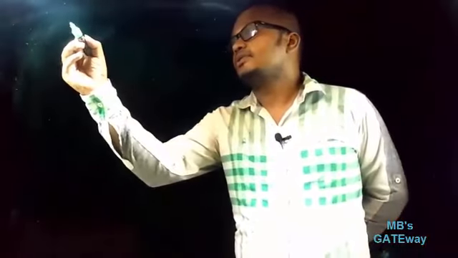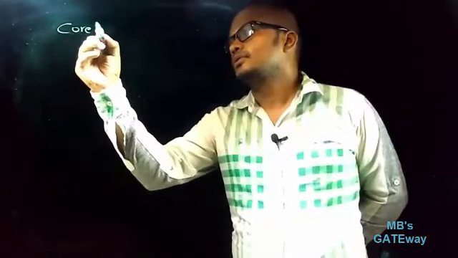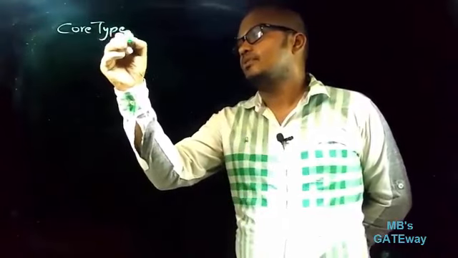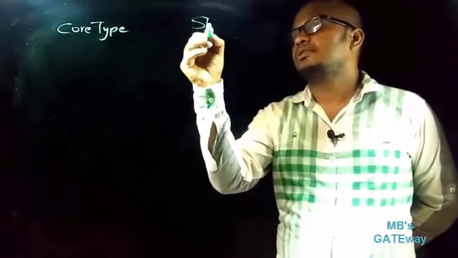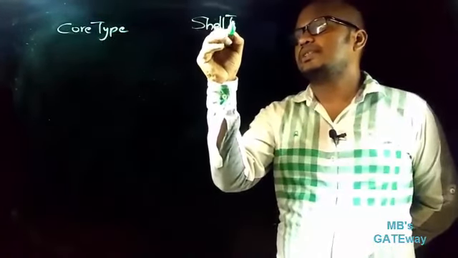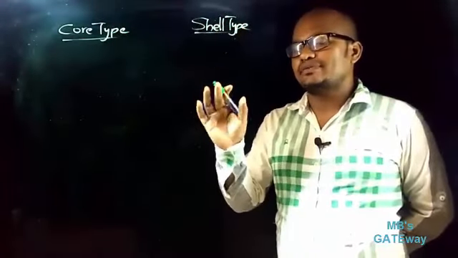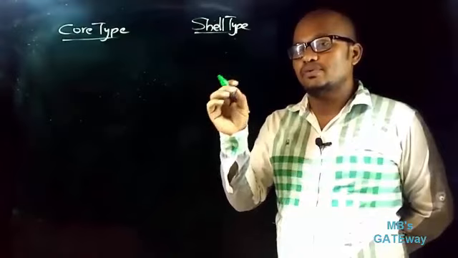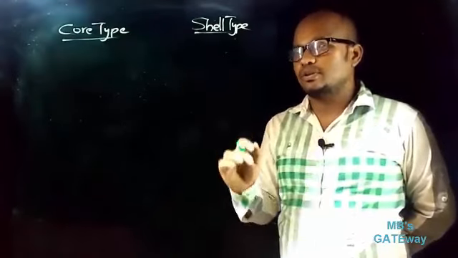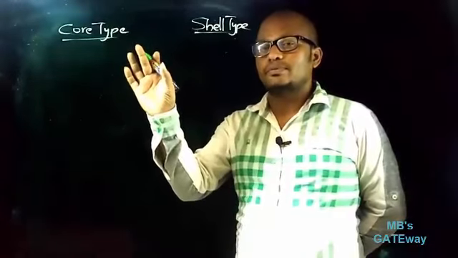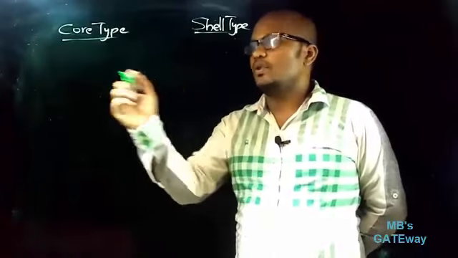Constructionally, transformers are classified as core type transformer and shell type transformer. These two types are classified based on the way by which the winding is placed on the core. In simple terms, core type of transformer means the winding surrounds the core.